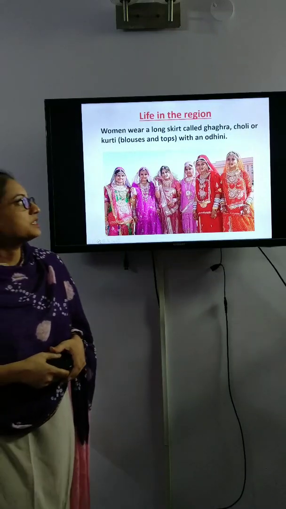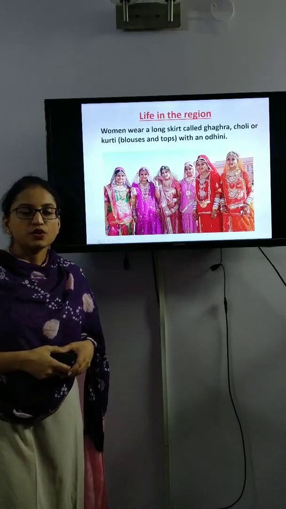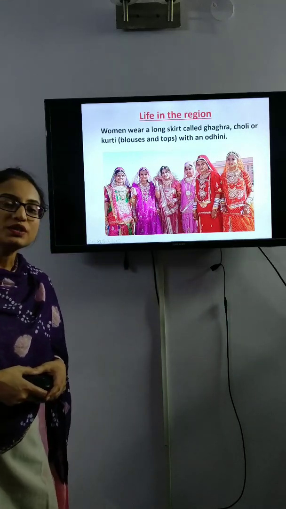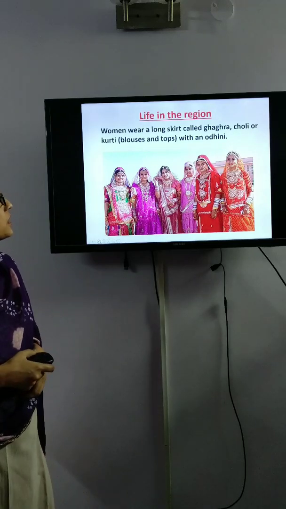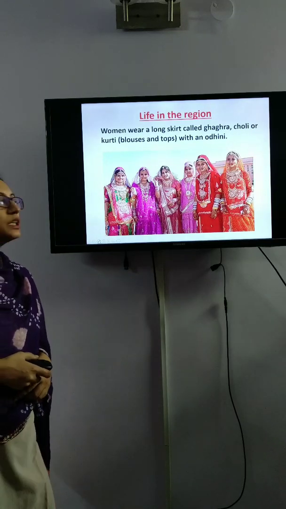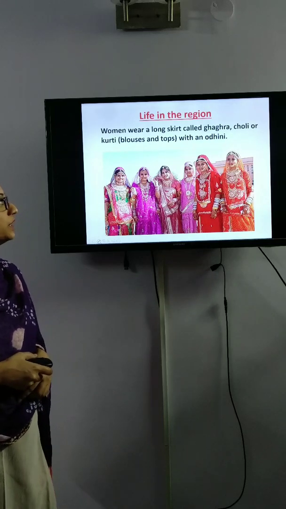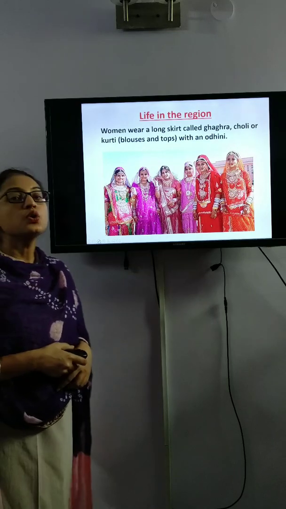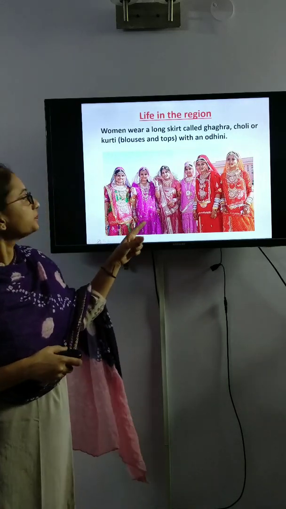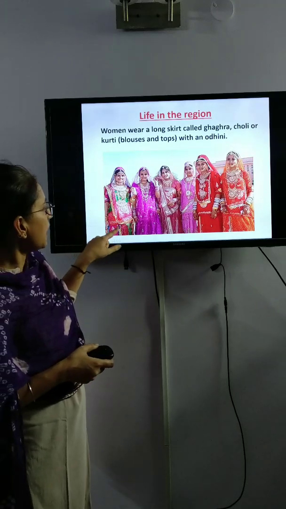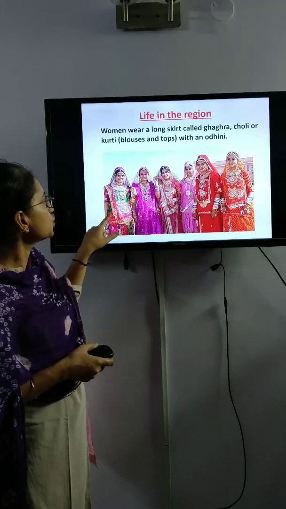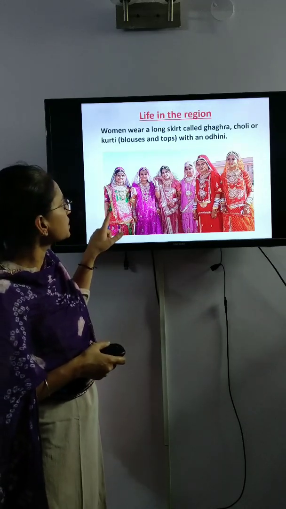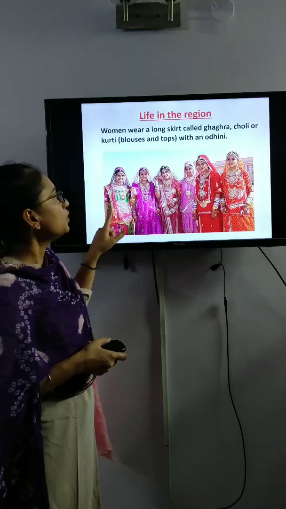Life in the region means how do people live there, what kind of houses they live in, and what kind of clothes they wear. Women wear a long skirt called ghagra, choli or kurti, blouses and tops with an odhni. You can see here, women wear ghagra, this is ghagra, this is choli, or we can also call it top or blouse, and with an odhni.